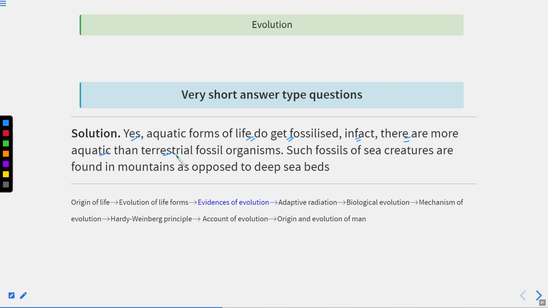Such fossils of sea creatures are found in mountains as opposed to deep sea beds. This I have already told you. The fossils of the aquatic life forms, or sea creatures, are found in mountains as opposed to the deep sea beds. Now let's see how the fossils are present in the mountains.